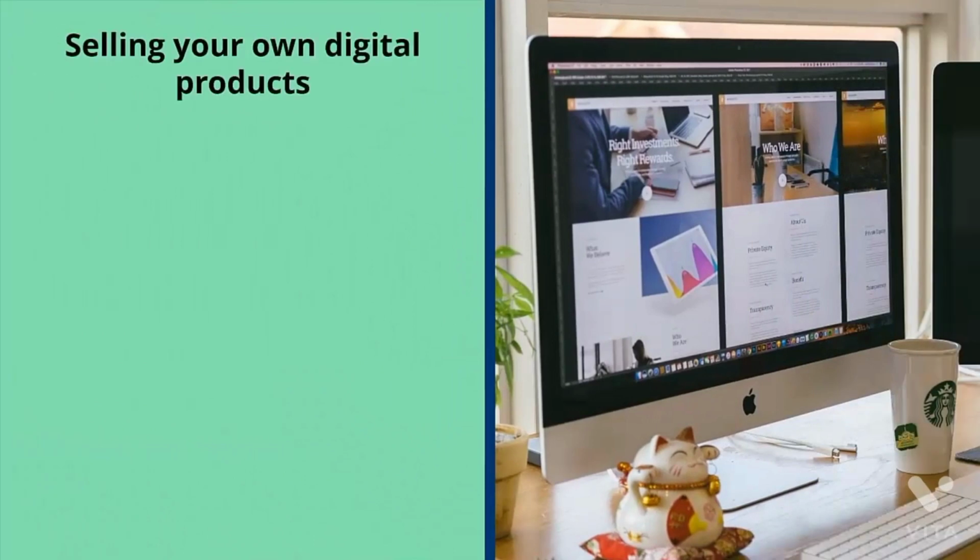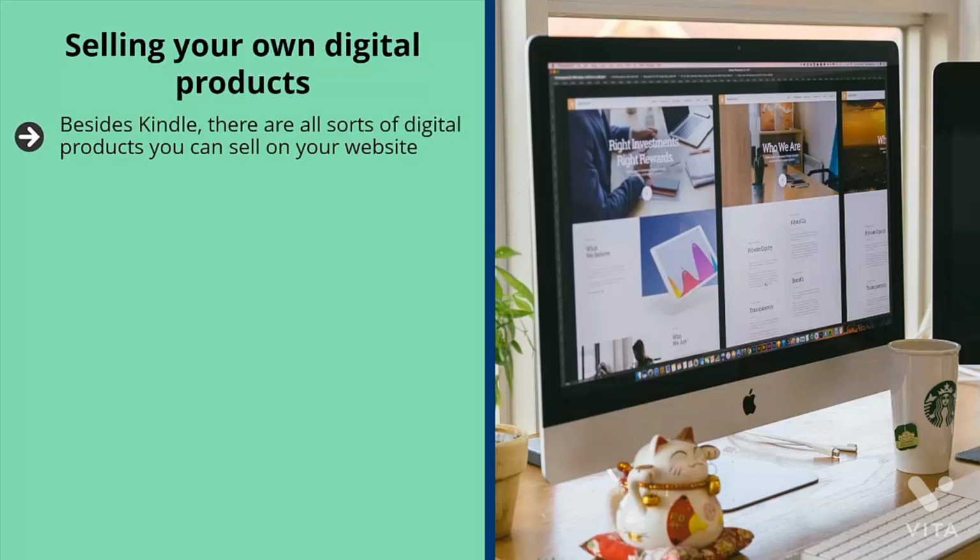Selling your own digital products. Besides Kindle, there are all sorts of digital products you can sell on your website. You can sell templates. These are all downloadable. You can sell graphics or even software. As long as it's digital and downloadable, you can sell it on your site.